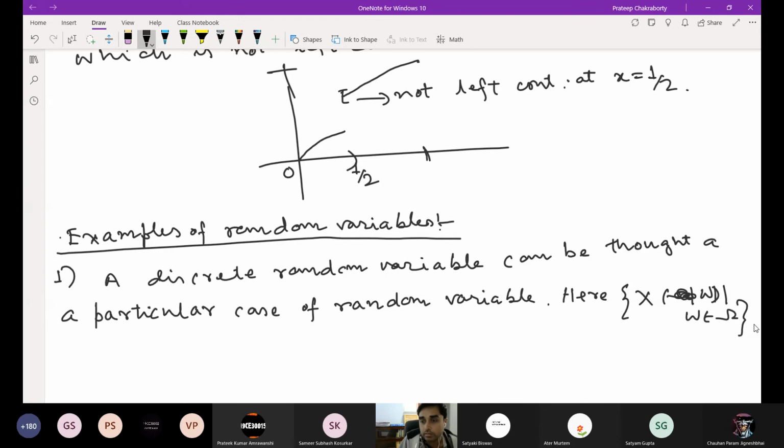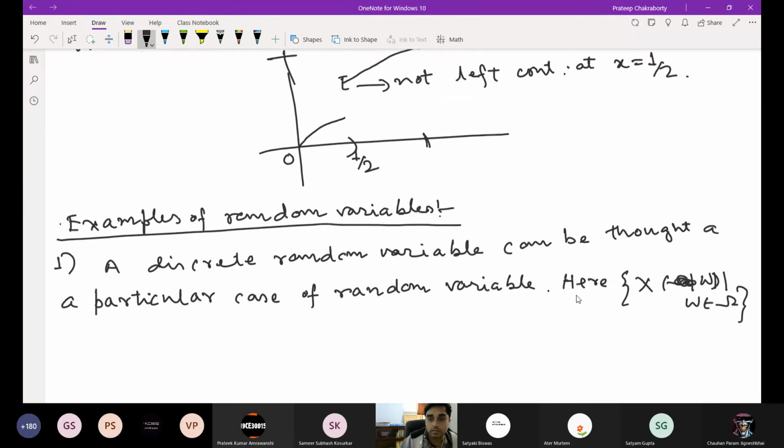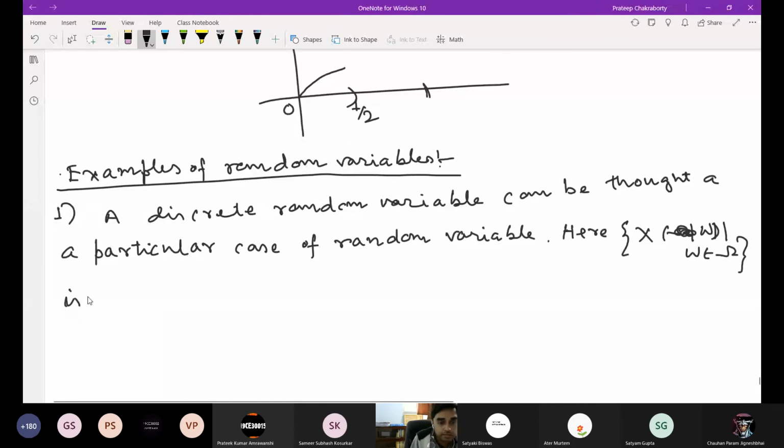I'll be very happy to answer all of you. So here X(omega) is finite, so we have to add some more properties. Is it finite or a countably infinite set?